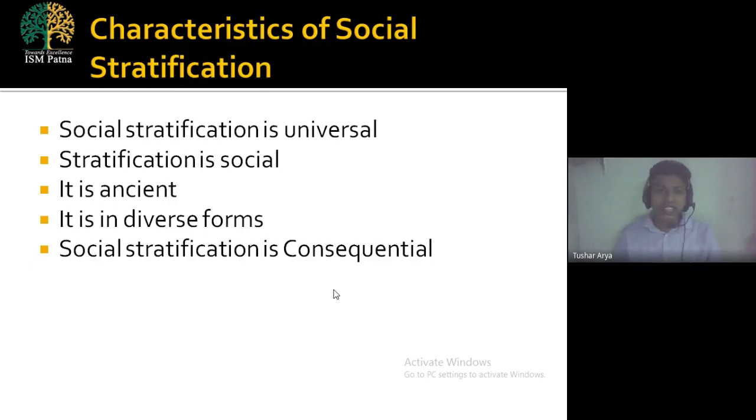Okay. The second characteristic: stratification is social. Why is it social? Because, as per the sayings of Aristotle, man is a social animal, and wherever we go, we find people of similar nature are friendly with each other, in comparison to those people who have adverse nature. They are not very familiar with each other.